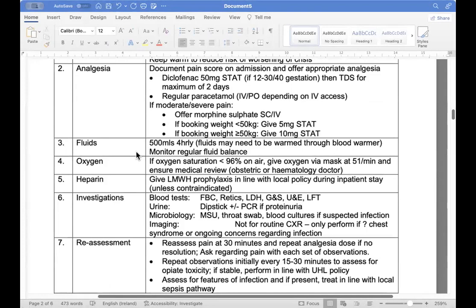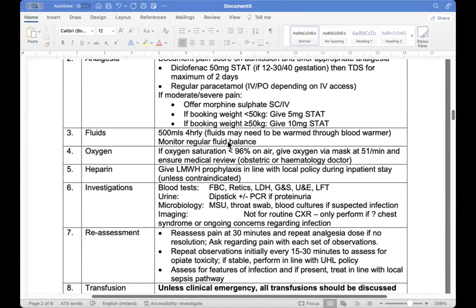Fluid, then we have to give her fluid. 500 ml hourly, warm. We have to give warm fluid with blood warmers. We are not going to give her cold fluid, because she is already in crisis, and if we give her cold fluid, she will be more in crisis.